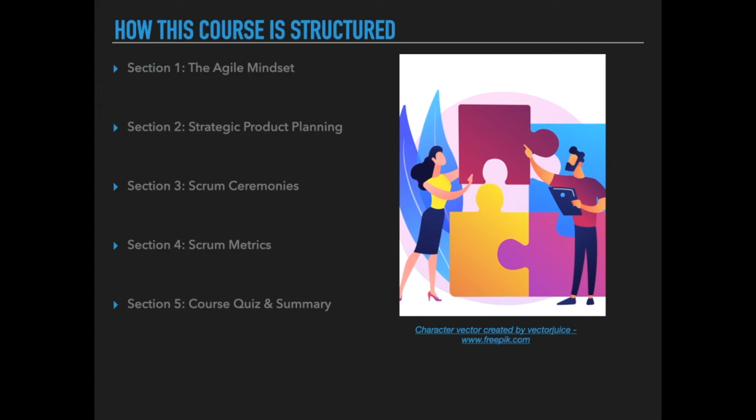The third section covers lectures on Scrum ceremonies, such as backlog refinement, sprint planning, daily stand-up, sprint review, and sprint retrospective. Section 4 covers lectures on Scrum metrics, such as sprint burn down, sprint burn up, release burn down, release burn up, velocity chart, predictability ratio, cumulative flow diagram, escape metrics, and more. This section ends with a short quiz with multiple choice questions. Section 5 covers the course quiz and the summary.